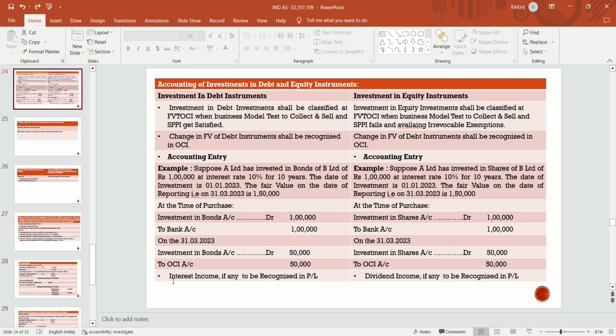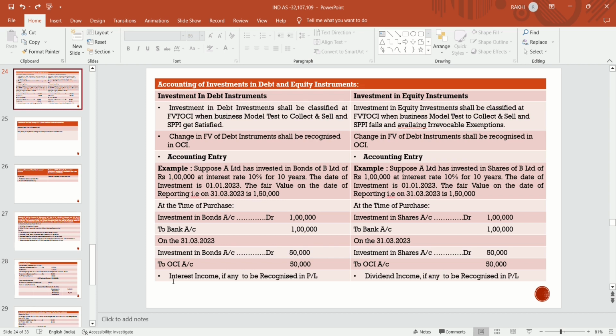So investment in bond account debit, that is 50,000 to OCI, and it will impact OCI because any notional gain is not due to the sale. It's not an actual gain. It's a notional gain. So it is routed through OCI because firstly it satisfies both the conditions of OCI: the intention of the management, the business model test, and the SPPI test to be fulfilled.